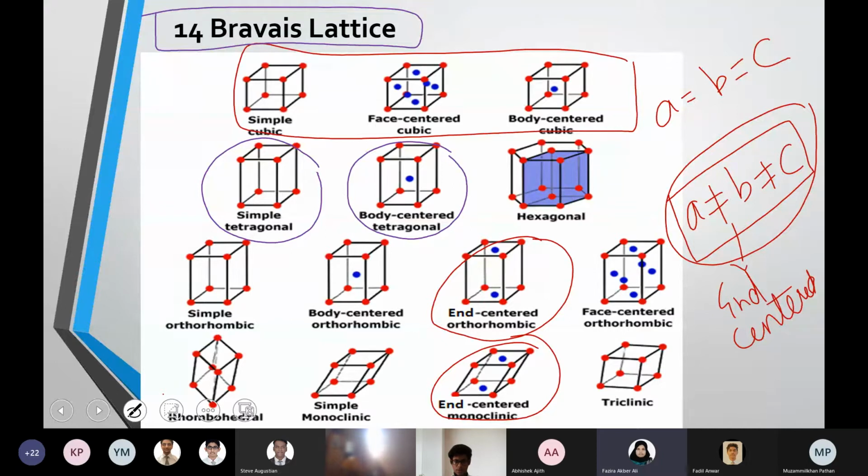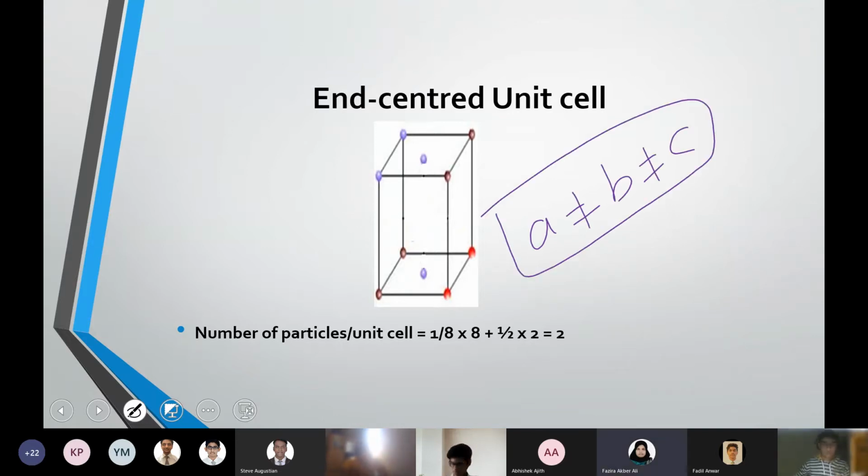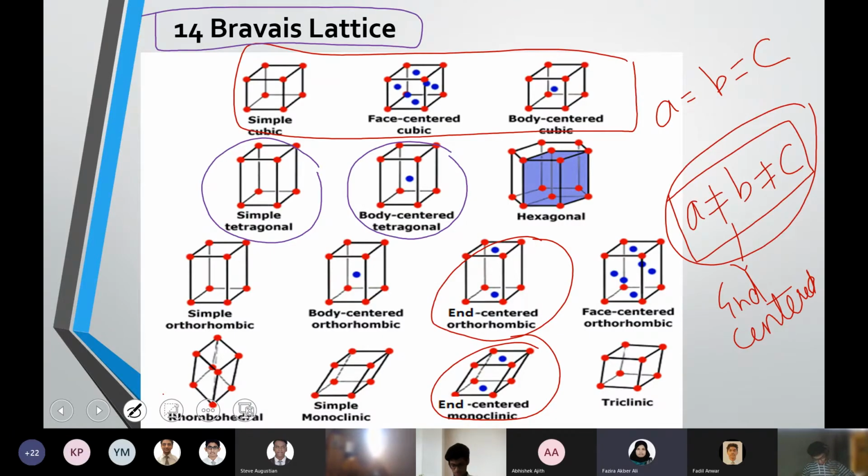Will they ask about why end-centered is not applicable for cubes? Yeah, that can be a question because we generally learned about an end-centered unit cell. In an end-centered unit cell, the meaning is that it's at the corner plus alternative faces. So that is possible when you have an edge length dimension in this format, that is A, B, C of not equal value. So that is why it's not happening for a cubic arrangement.